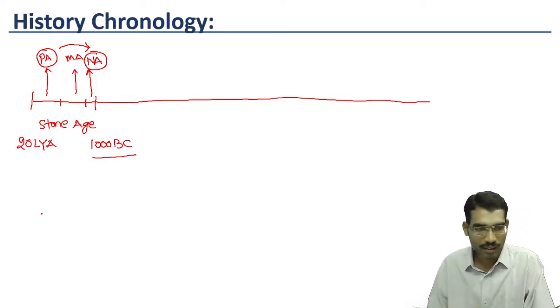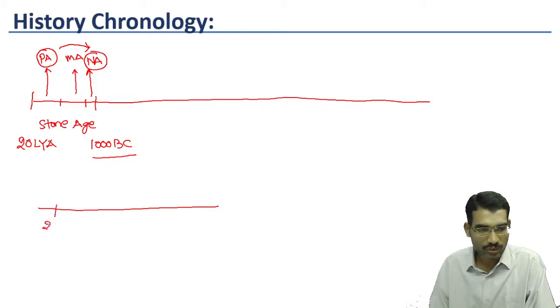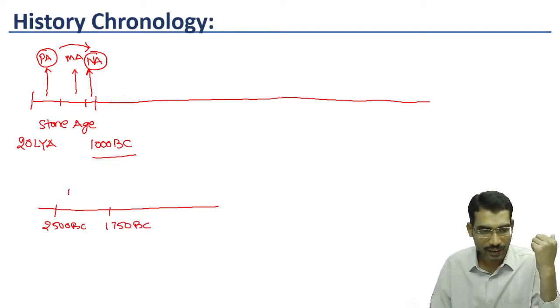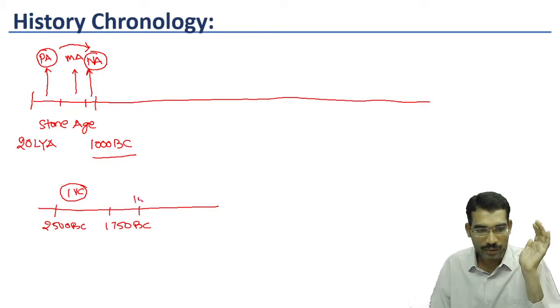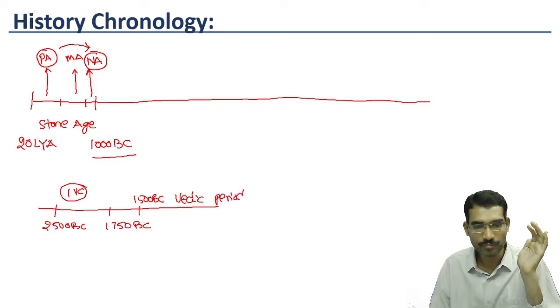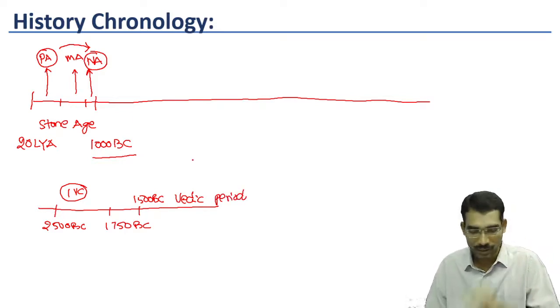But once again, within this line, 2500 BC to 1750 BC, we are calling it the Indus Valley Civilization age. But after 1500 BC, we are calling it the Vedic period.